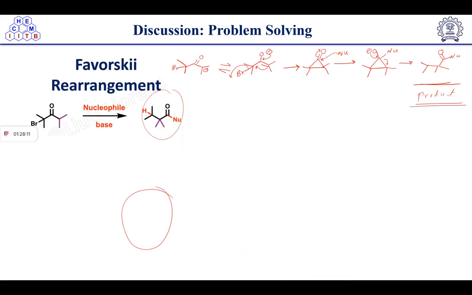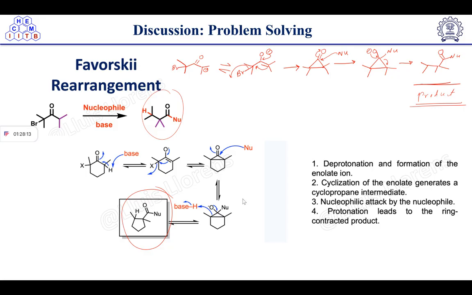Now let's talk about the Favorskii rearrangement. So in the Favorskii rearrangement, base is used. Base abstracts the proton from the alpha position of the carbonyl carbon and forms the enolate. Then after the enolate formation, this is the leaving group. So that's why it will form that three-membered cyclic ring. Right. After this one, nucleophilic attack will take place,